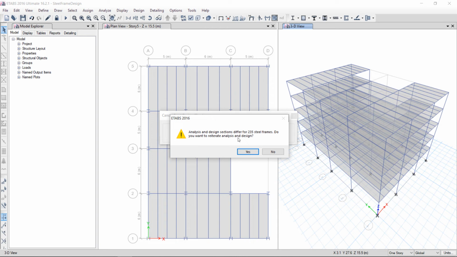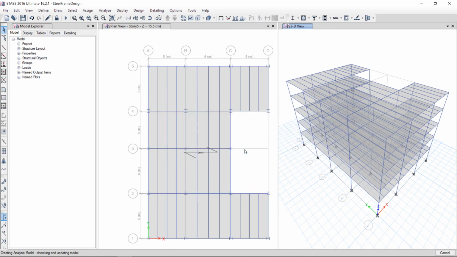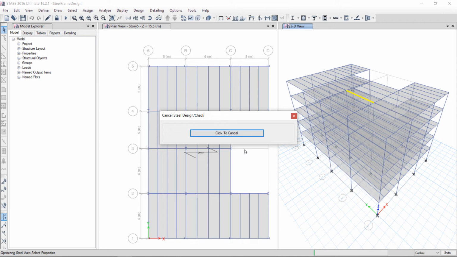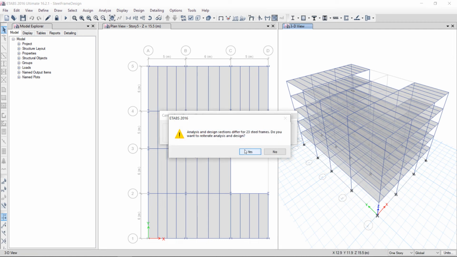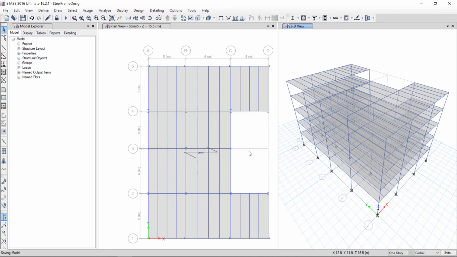Okay, so here analysis and design sections differ for 235 steel frames. Do you want to reiterate the analysis and design? Yes. Now only 23 frame sections are different. Yes, I want to reiterate.